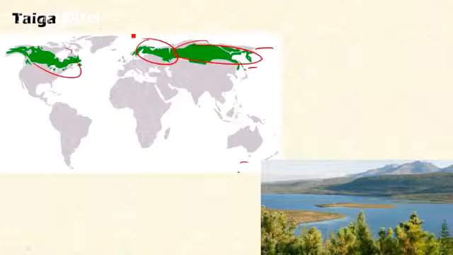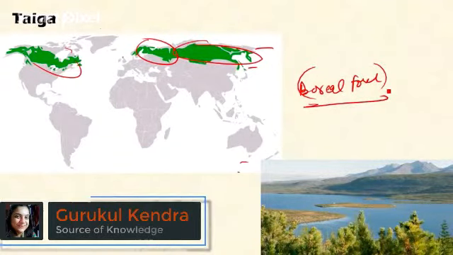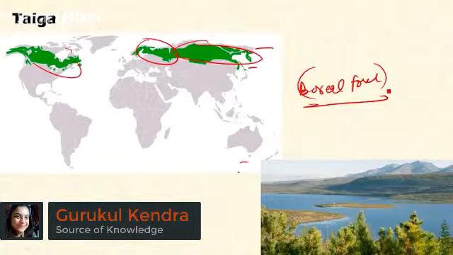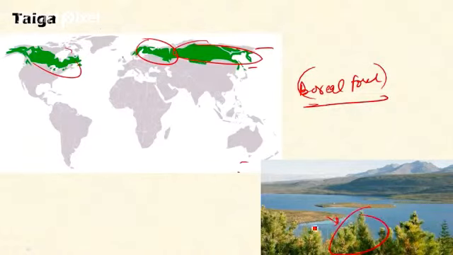This forest is also called boreal forest. Please remember this from an exam point of view. Here the dominating vegetation is coniferous evergreen forest, which has the leaf characteristic of needles. They have needle-like leaves, and certain spruce and some pine and fir trees are also present.